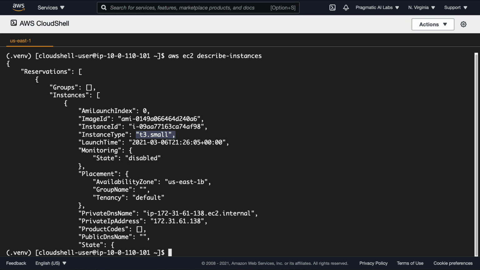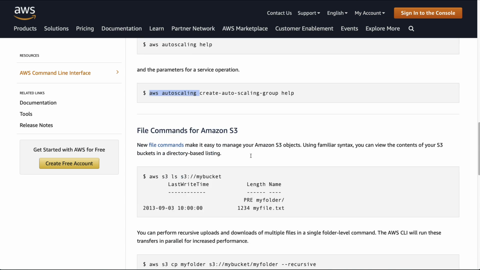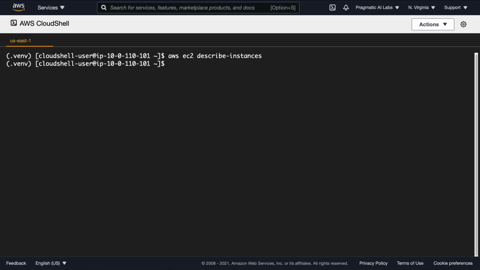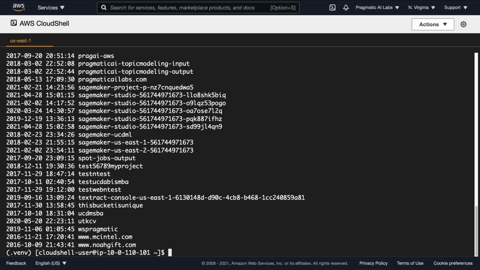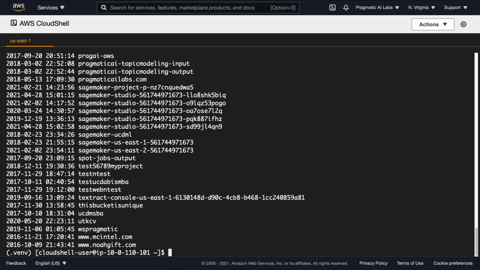Now, other things I can do as well with the CLI is I could look at auto scaling. I could create auto scaling groups. I could actually look at all of the different buckets that are available on my account as well. So let's go through here, and so aws s3, you can see these are all the different buckets. So I would say one of the most effective ways to go through all the different services is to use the CLI inside of the AWS Cloud Shell environment. And again, what's powerful about this is that it very, very easily allows me to play around with things.